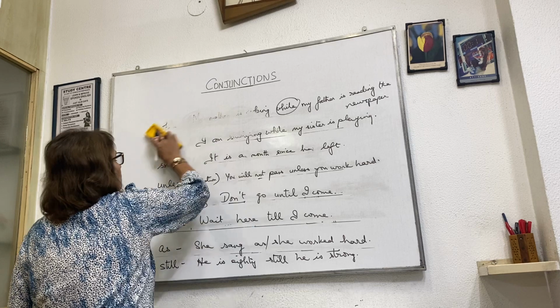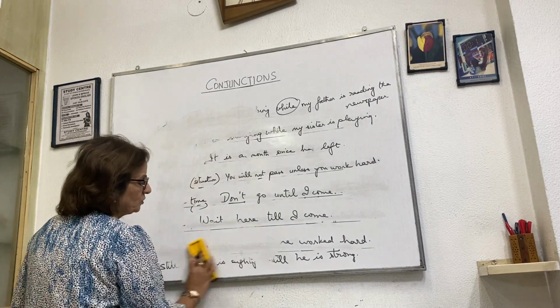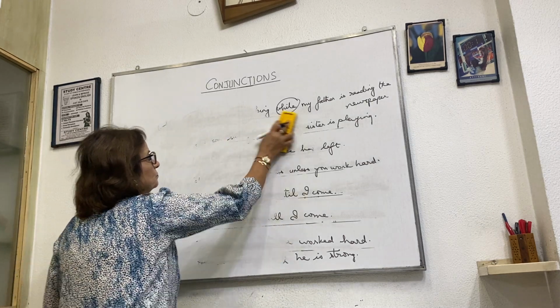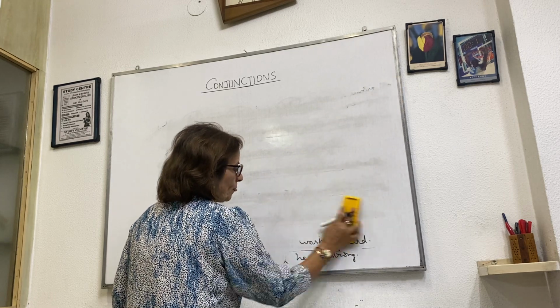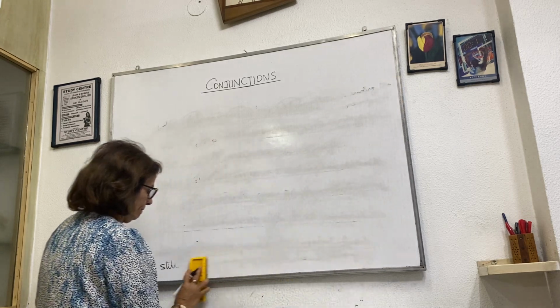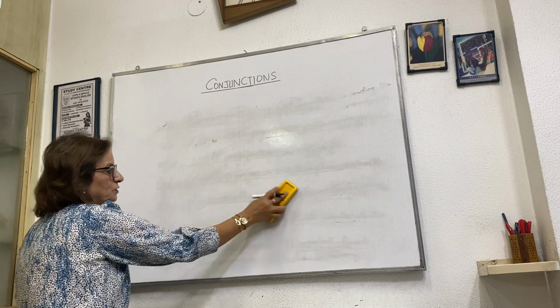Now I will tell you the pair conjunctions. Pair conjunctions.